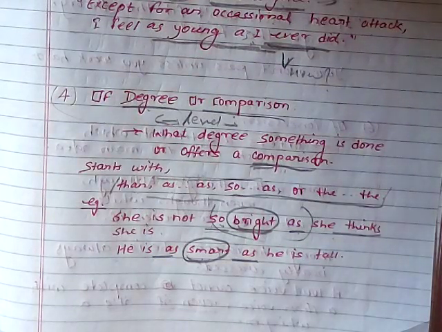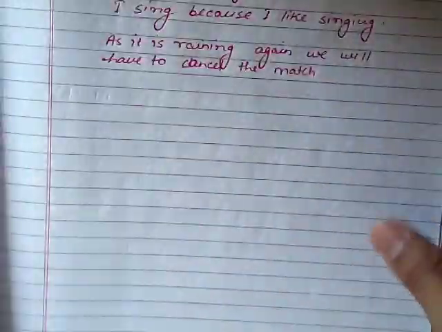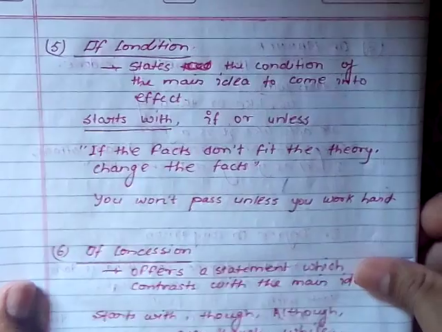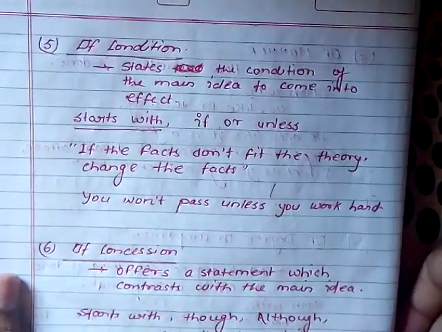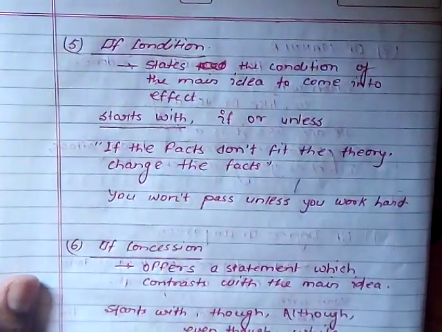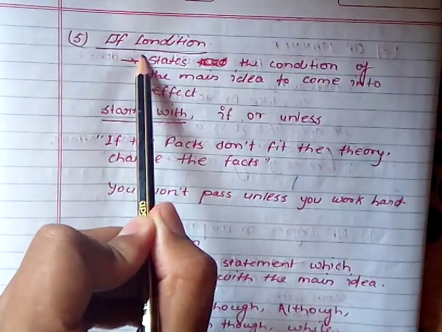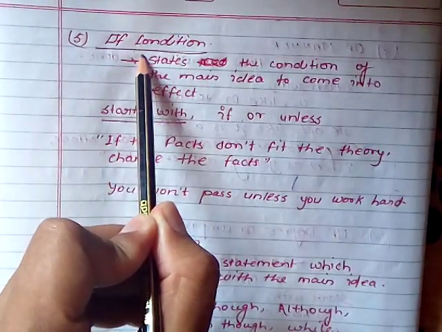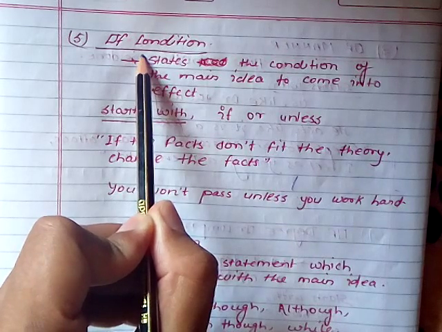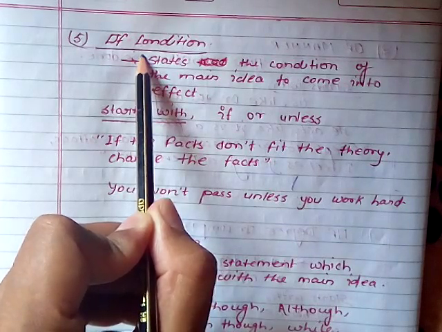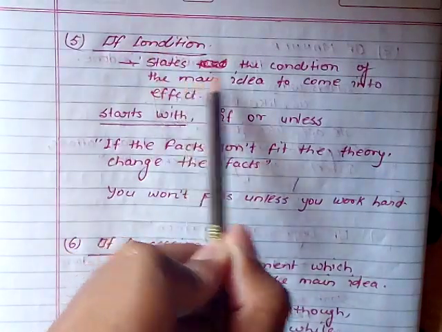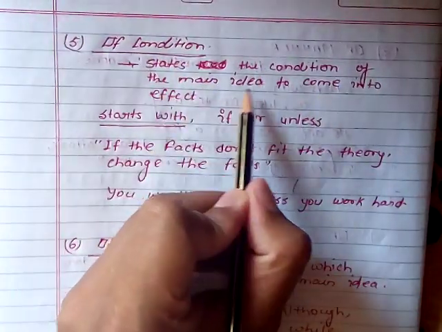I think you understand. Let's see another adverbial clause, the adverbial clause of condition. Condition means some situation, some special scenario or circumstance that states the condition of the main idea.